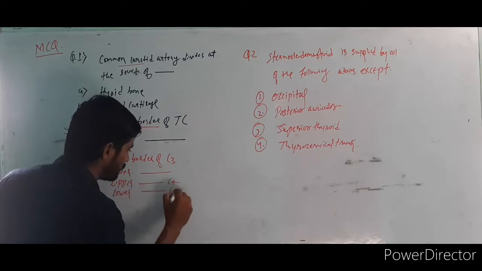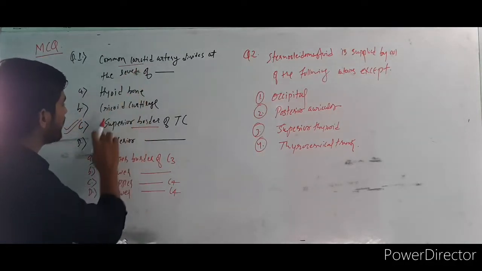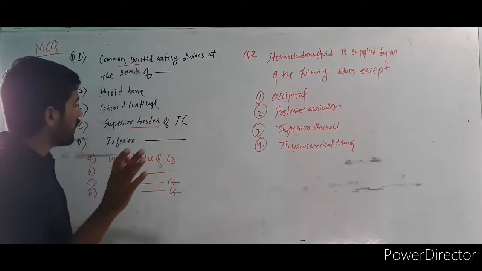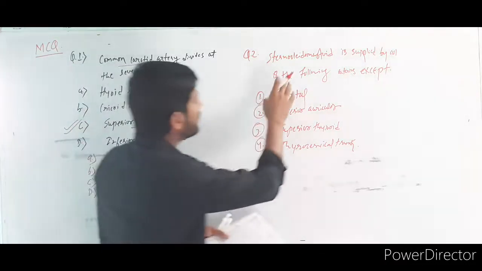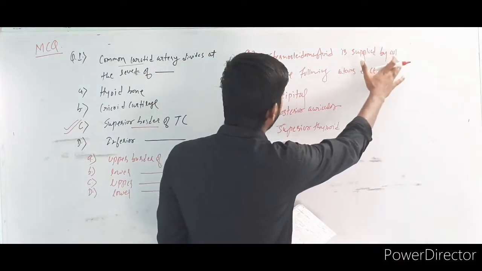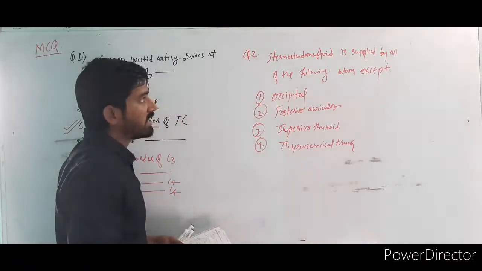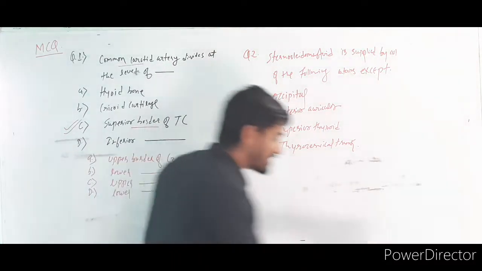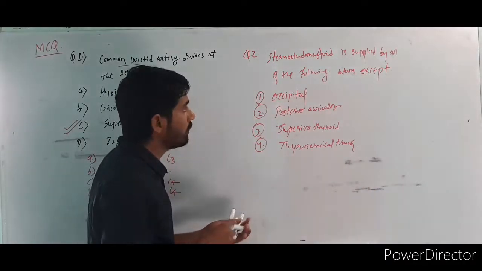Lower border of C4. You have 1 minute, okay? You solve this question. There is the answer: the superior border of thyroid cartilage. Okay, now what is your answer? Think, okay. The sternocleidomastoid is supplied by all of the following except which? Do you know the artery supply of the sternocleidomastoid muscle? If you know, then please tell me.